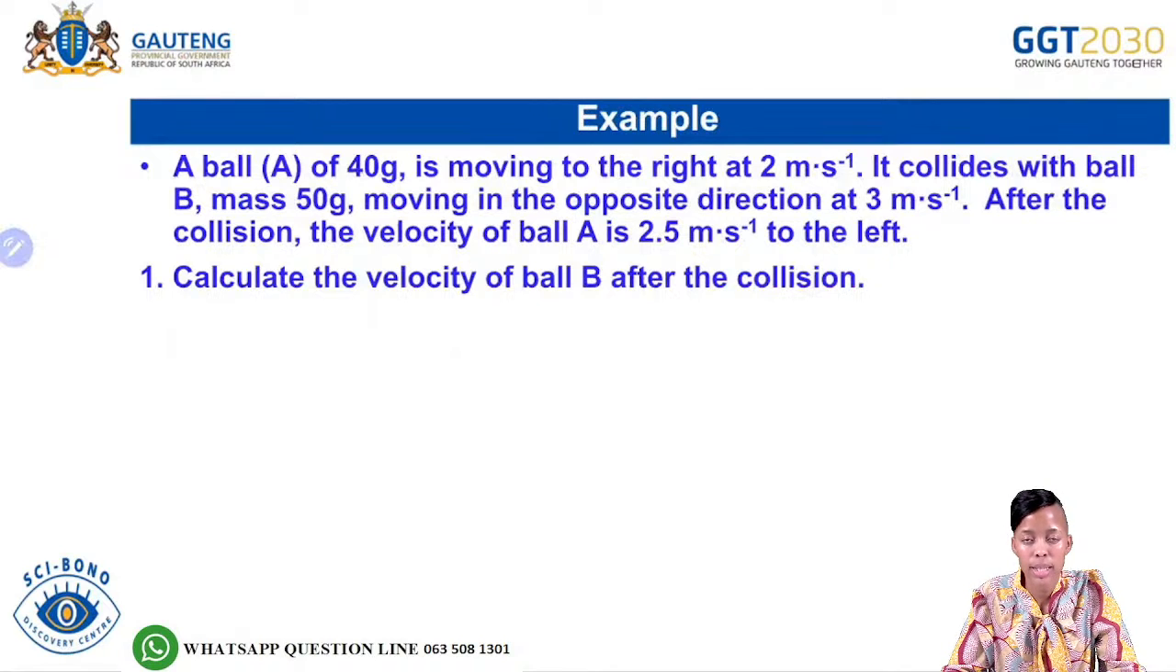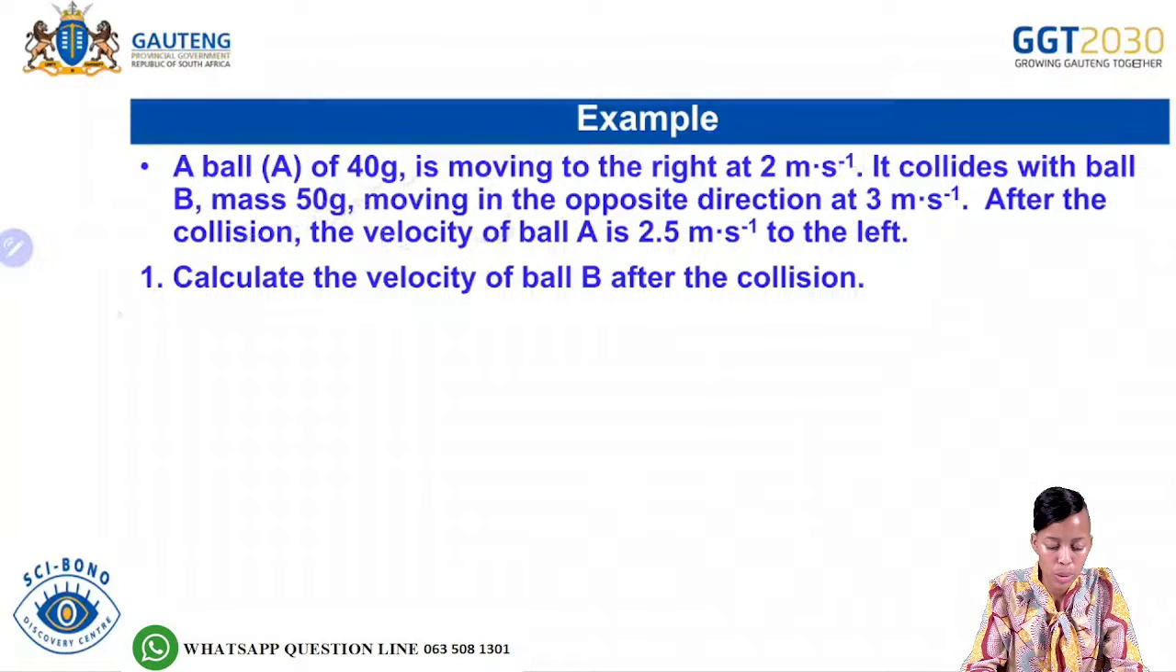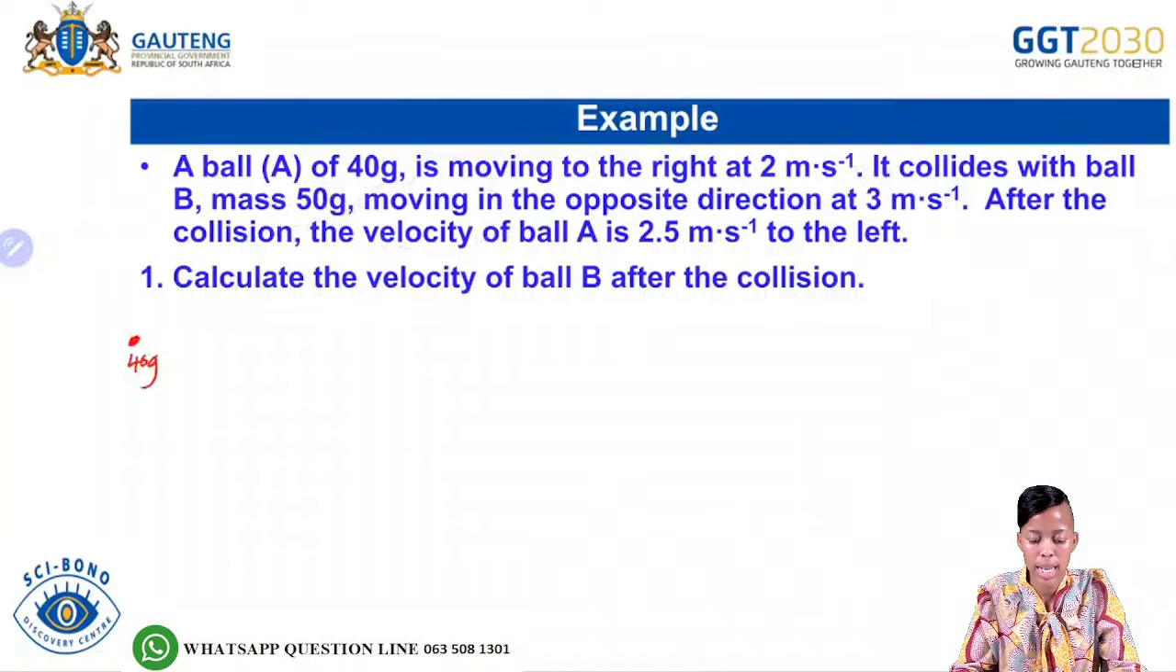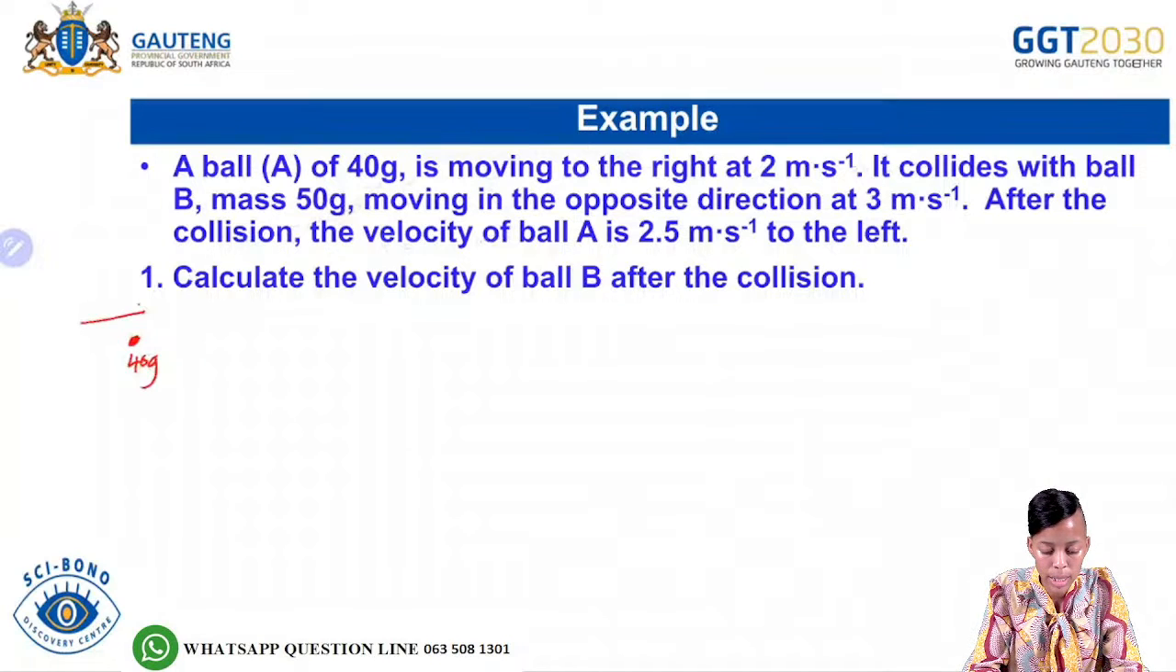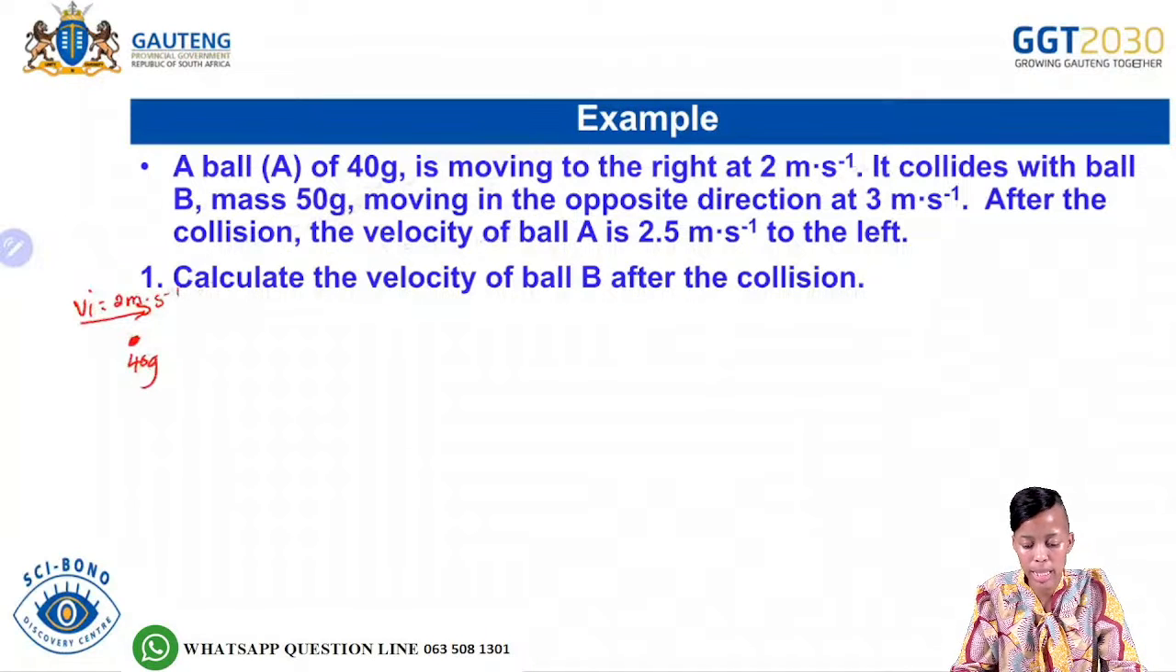Okay, and then let us have a look at this example here. It says a ball A of 40 grams is moving to the right at 2 meters per second. It collides with ball B, which has a mass of 50 grams. So let us just collect the data. So we have ball A, which has a mass of 40 grams, moving to the right. So this ball is moving to the right. Let us just indicate it there with a velocity of 2 meters per second.